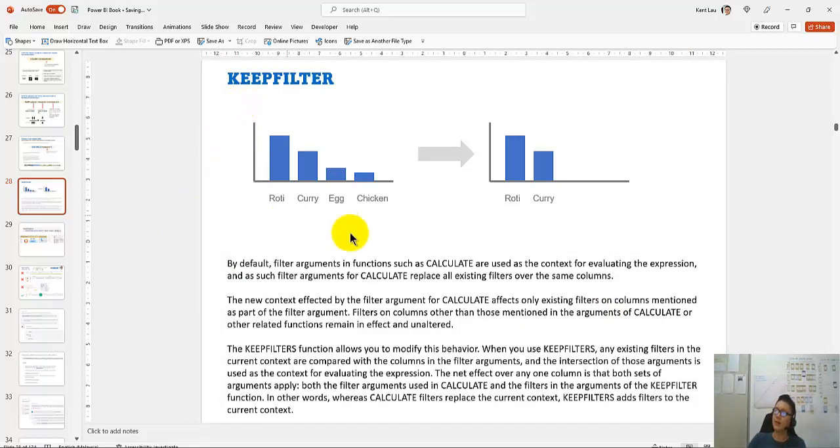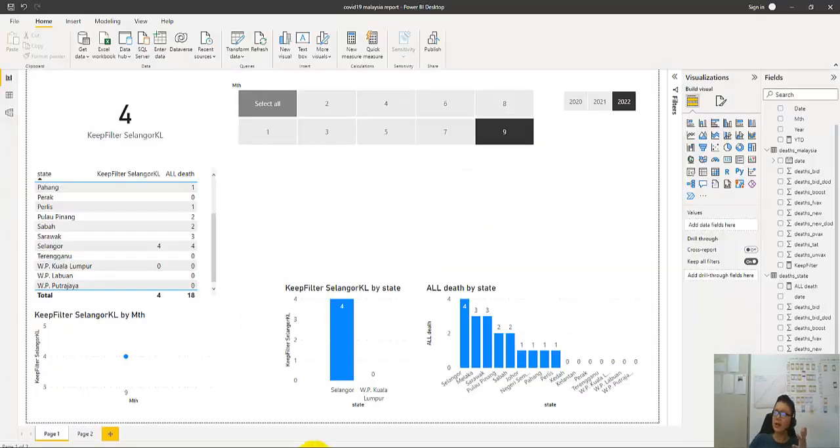Basically, if you have 4 category data and drag it into Power BI, you have this chart by default. But what if you want a chart that only has roti and curry? This is where you want to use KEEPFILTERS. So this is exactly what I do here.